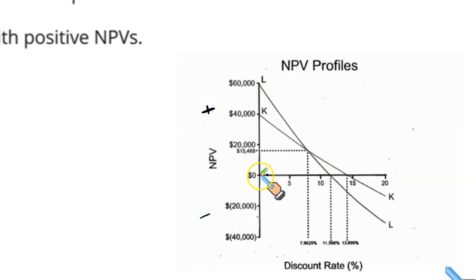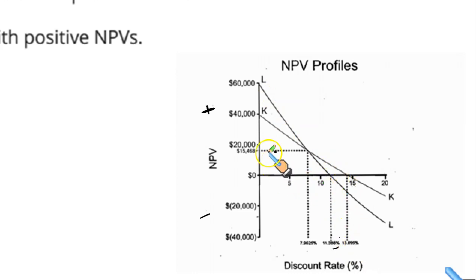If the discount rate is 0, which is very unlikely, the NPV for project K is 40 and for project L is 60. As we keep increasing the discount rate, NPV falls. You know that when the discount rate is increased, NPV falls. NPV keeps on falling. As we keep increasing, a rate will come at which NPV becomes 0. The rate at which the NPV becomes 0 is called the IRR. This is the IRR for project L, and this is the IRR for project K, right?